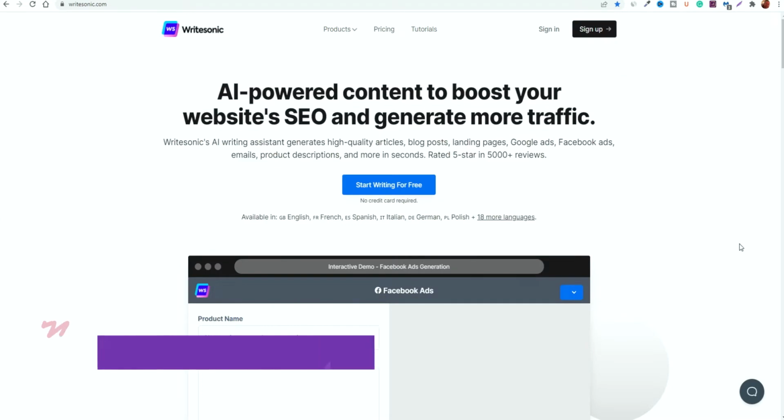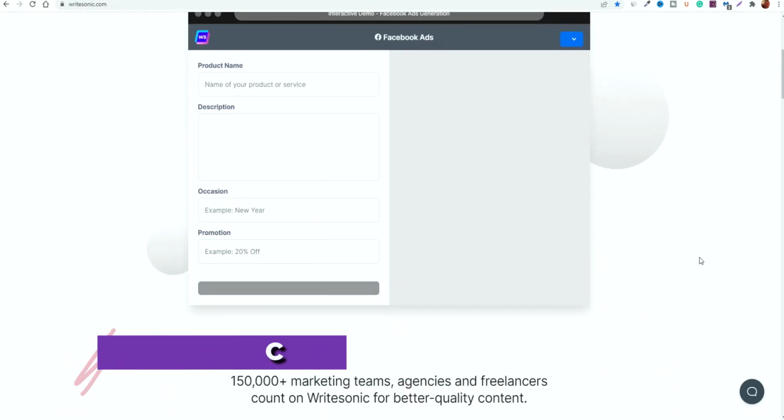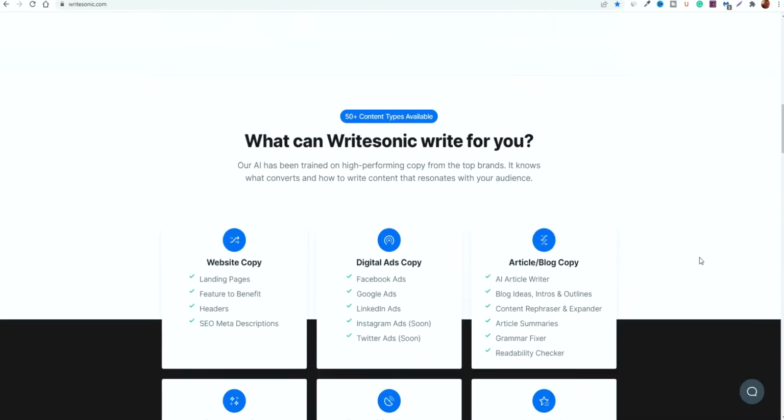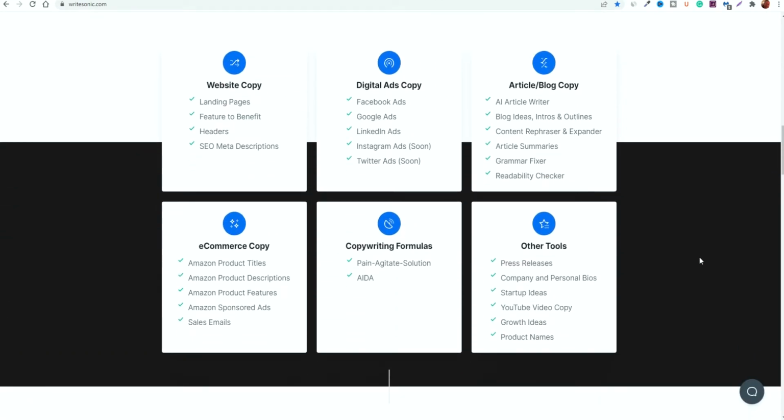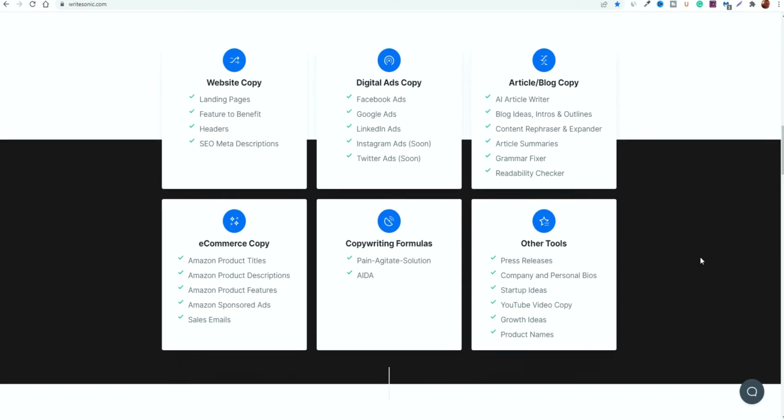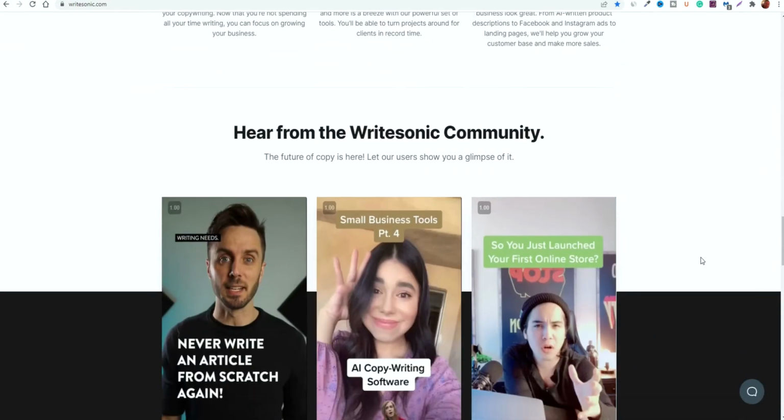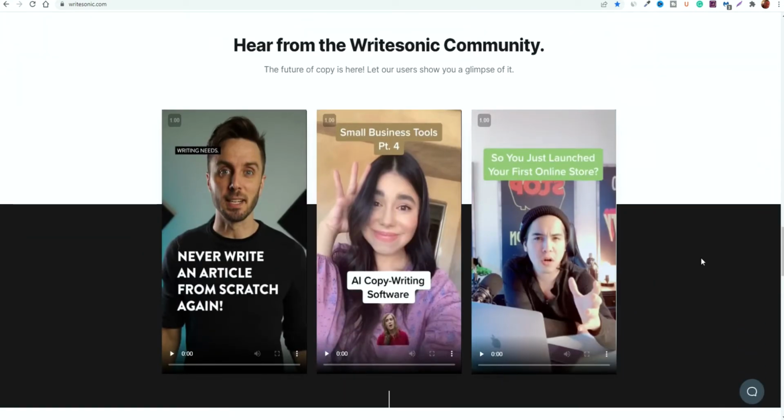Another platform you can also check out would be called Writesonic. You can get started with the platform on a free account, and like the previous platforms, it also allows you to generate copy, anything from articles to digital ad copy, website copy, e-commerce, sales pitches, and it's very simple to use, and it's great for the likes of generating copy for social media posts.